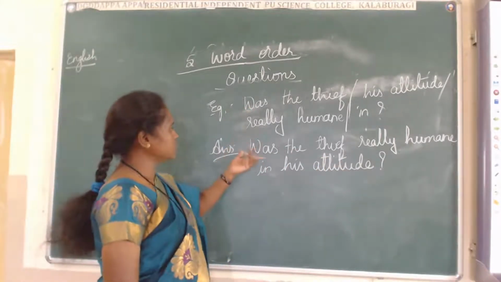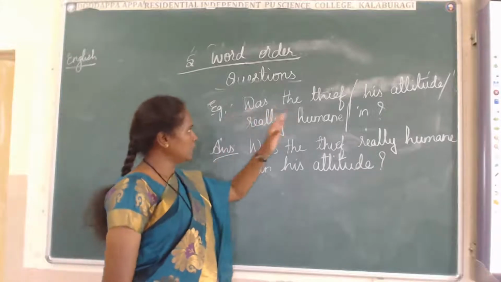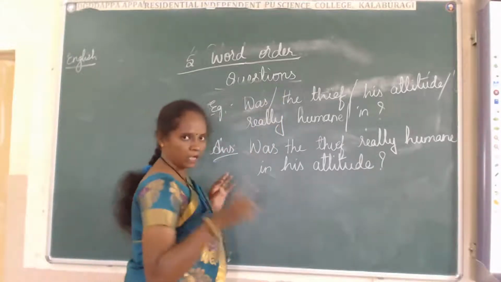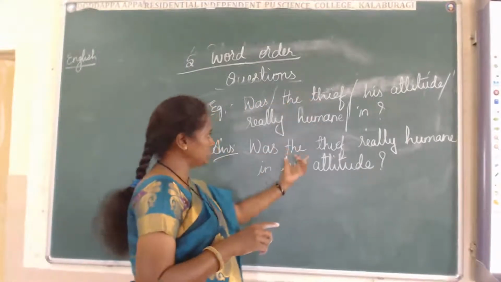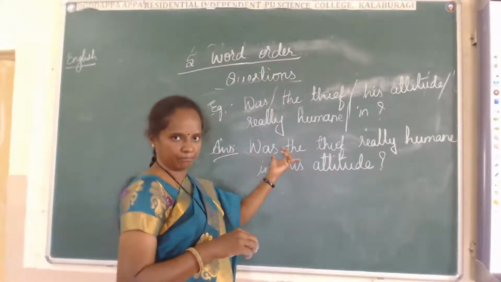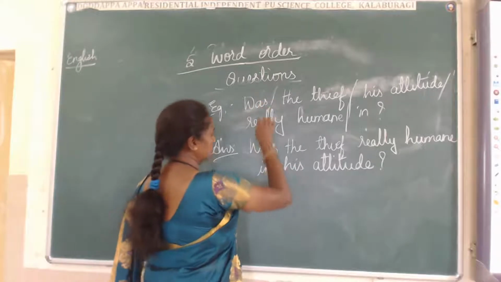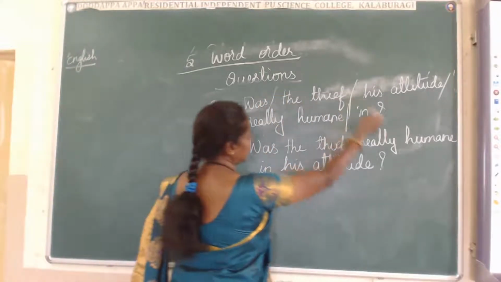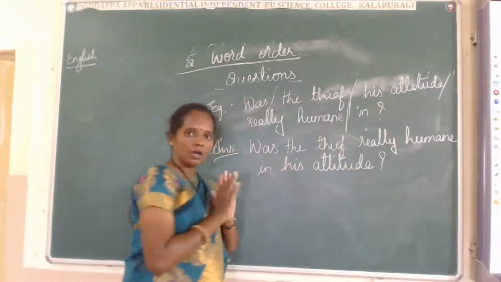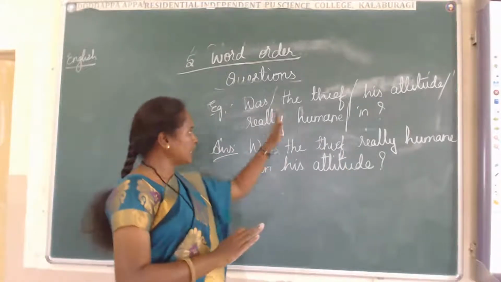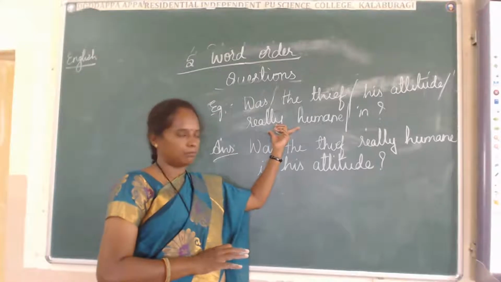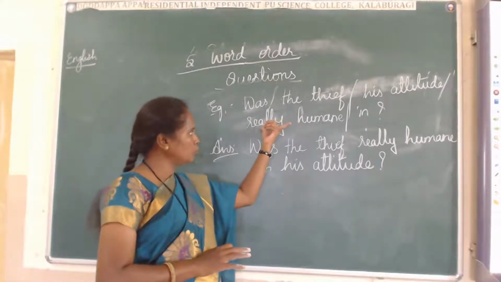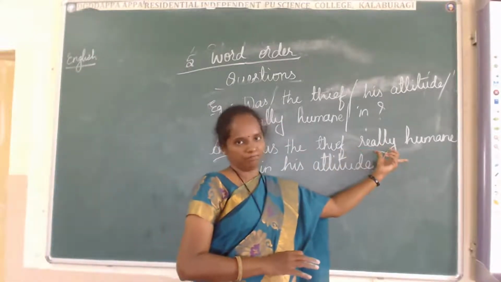Here, was they have given in the beginning only. Don't cut it. I am telling you how they have given it like that. We have to use the whole word here. We should not cut was. First we have to use the word after the end of the thief. You don't have the right to cut this. Really and humane both are the same, we have to use both words at a time.